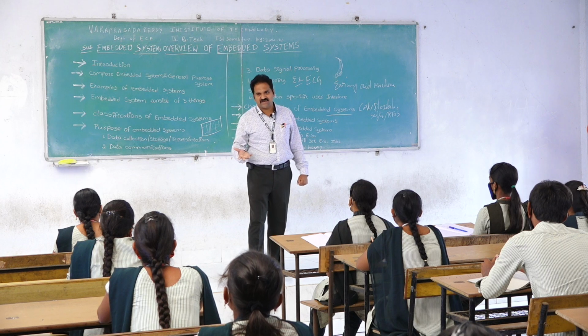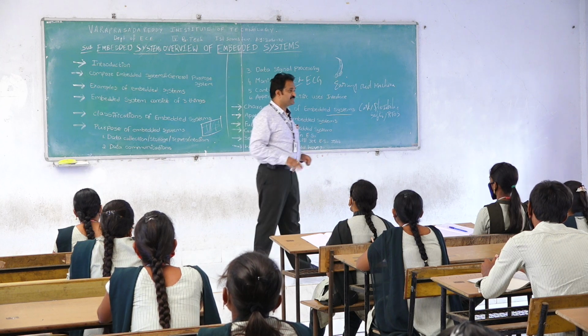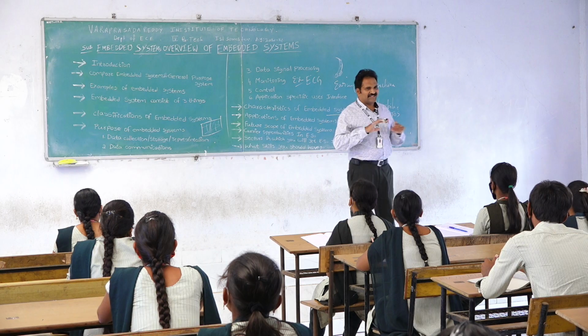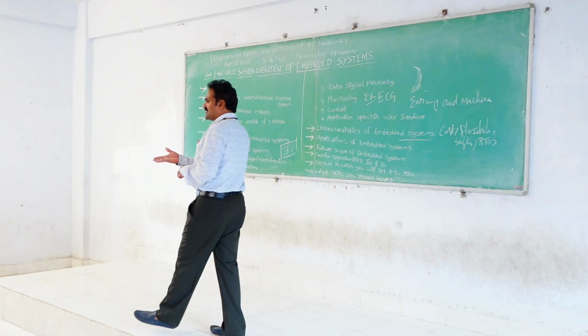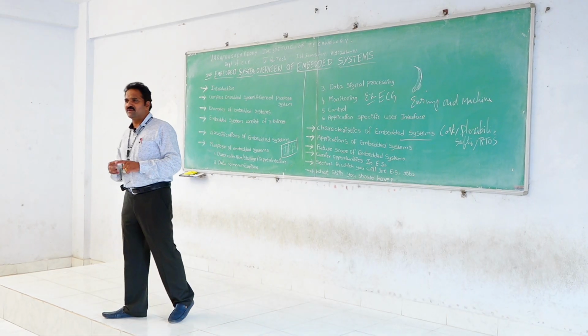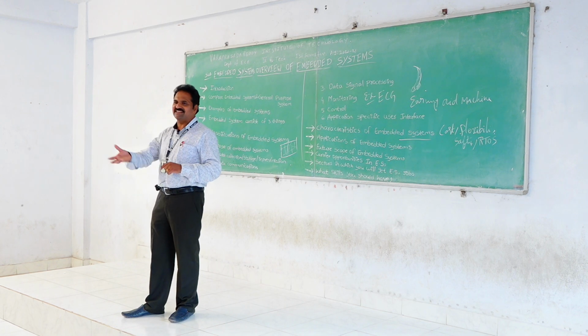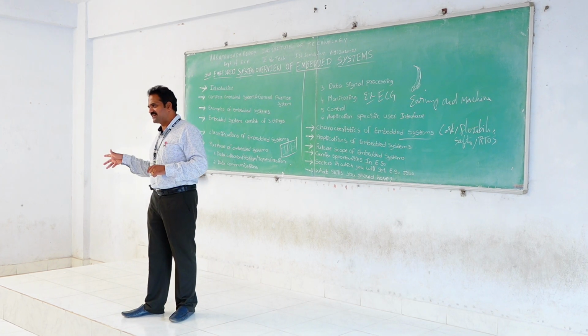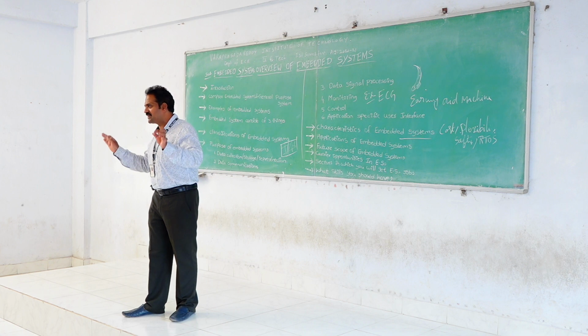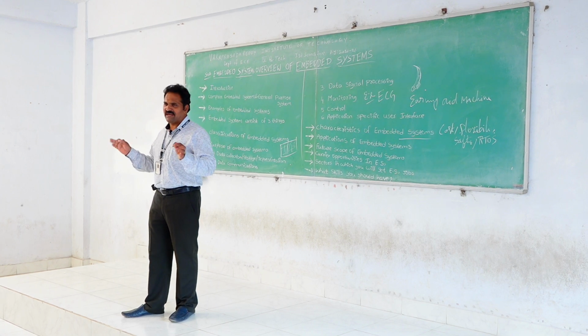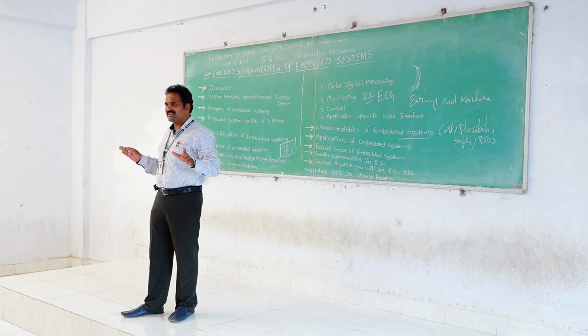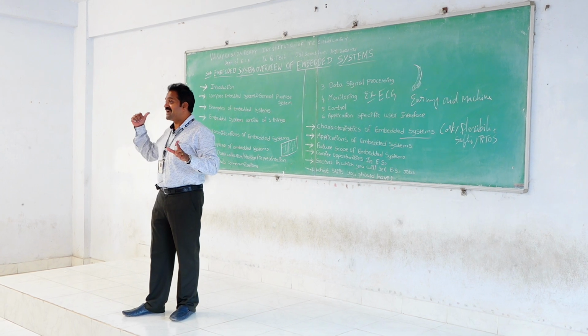Similarly, a washing machine has a special keypad, special display, and automatic timer, and you can easily put in the clothes, and based on the cloth, automatic timing is there. Without manpower, the washing machine works because of embedded system manufacturing.